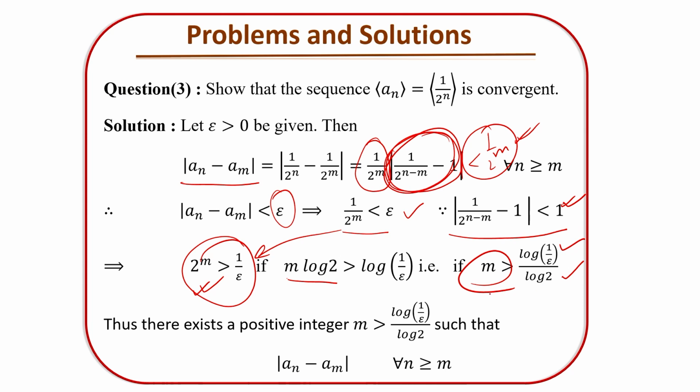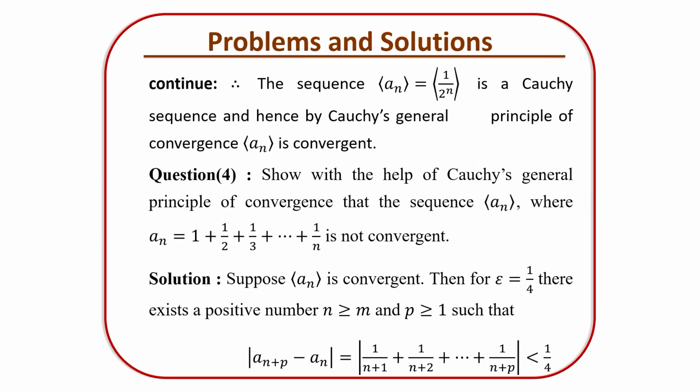If I choose a natural number m greater than log(1 by epsilon) by log 2, then |a_n - a_m| is less than epsilon for every n greater than or equal to m, and that means it is a converging sequence by the Cauchy general principle of convergence.